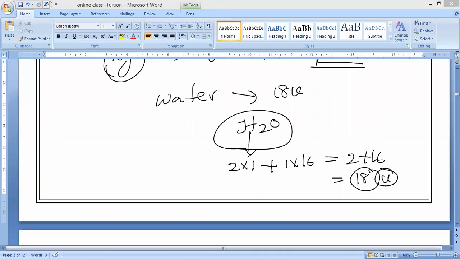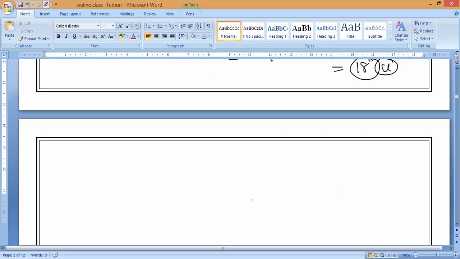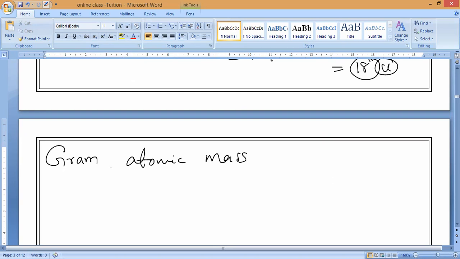The amount of substance. Gram atomic mass. All of you write. Your friends will definitely face problems, but you should not. If you have a doubt, you can ask me now itself. With gram atomic mass, 90% cannot understand. Even while I am teaching chemistry, it is the same problem.